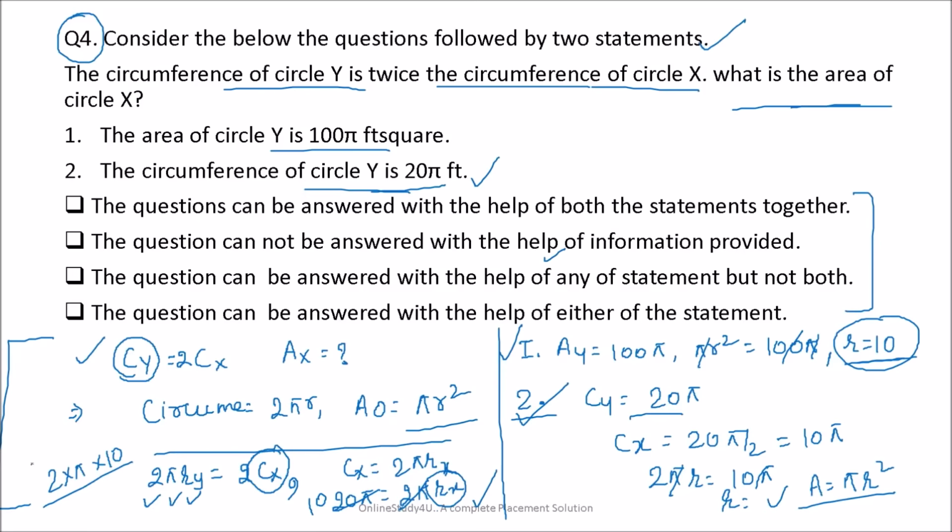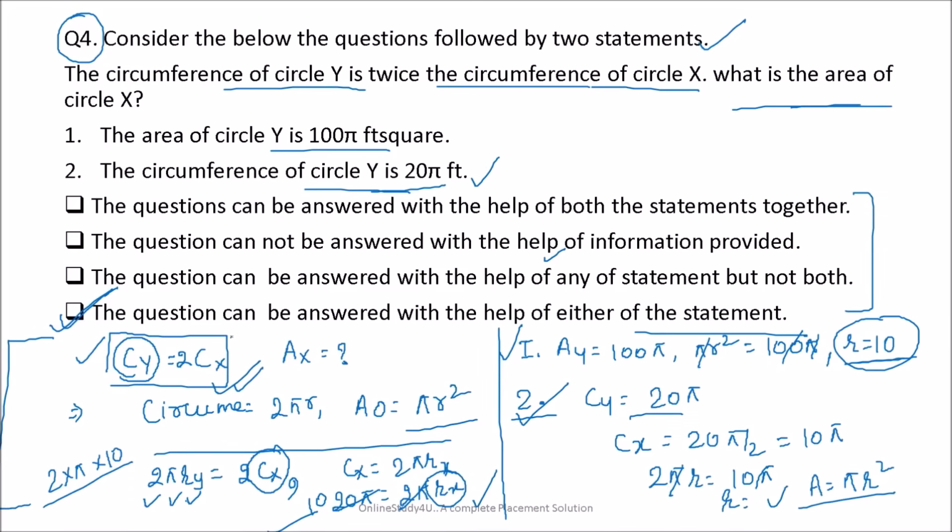So the answer is: the question can be answered with the help of either of the statements. So either you take statement 1 or statement 2, you will be able to answer the question. And friends, there was a small mistake in the beginning, I had missed 2. The circumference of circle Y is twice the circumference of circle X.